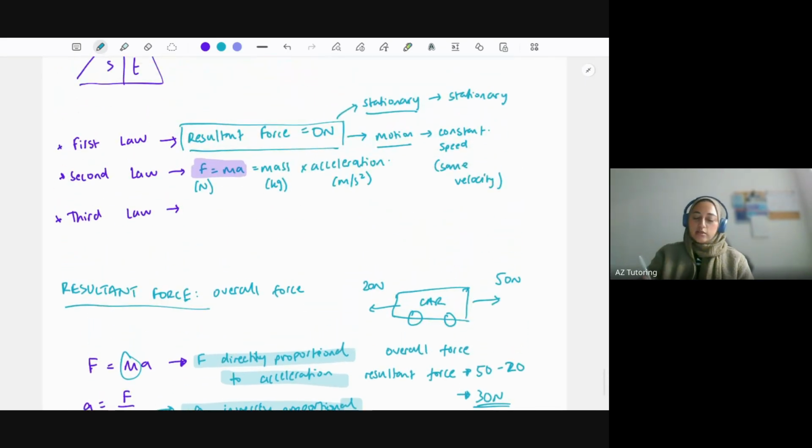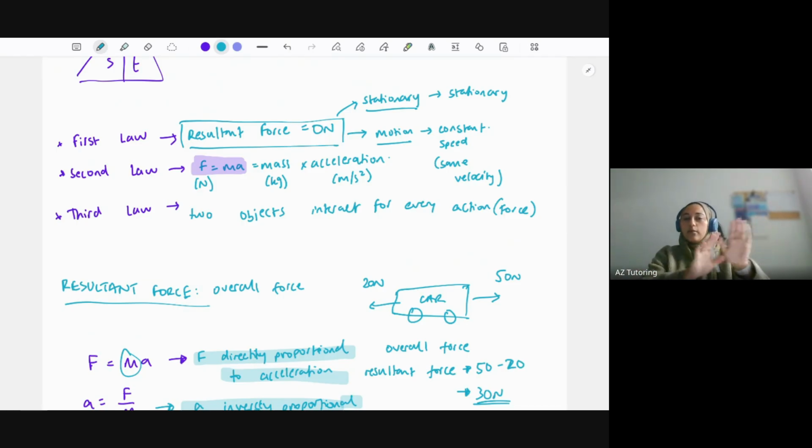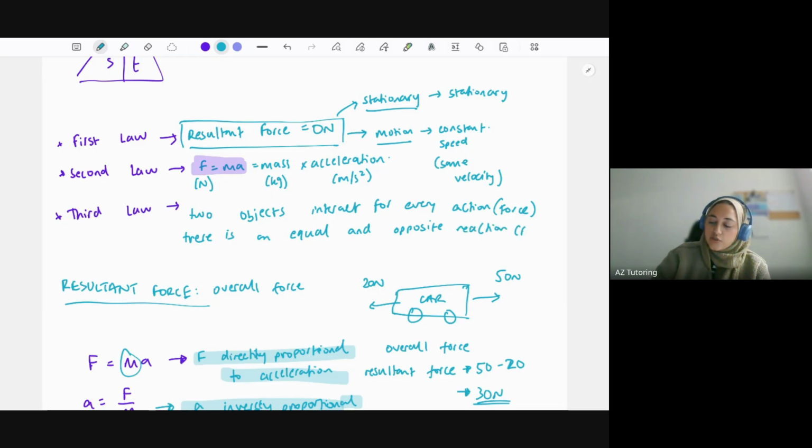Okay, what does the third law say? The third law says, this one not a lot of students like. So when two objects interact, for every action, which essentially is a force, right? So when you do some action, let's say I'm pushing a wall, that action I'm doing is a force on it, a push force. So when two objects interact with each other, for every action, there is an equal and opposite reaction, which essentially that reaction is also a force.